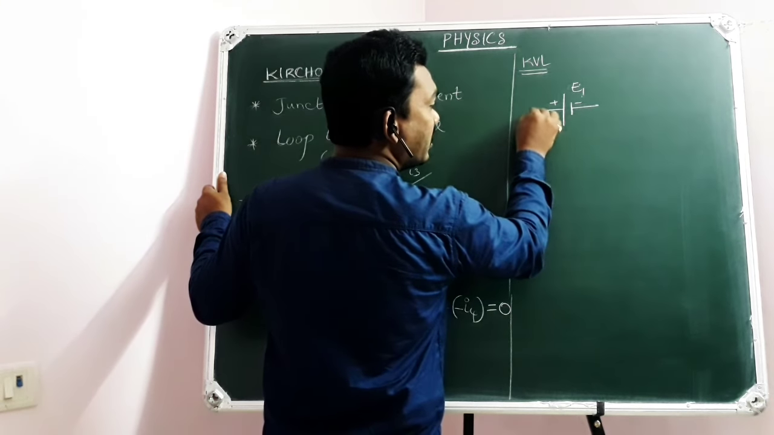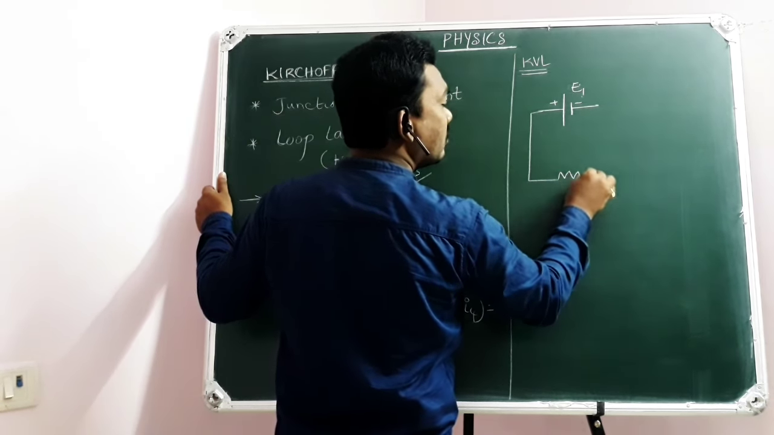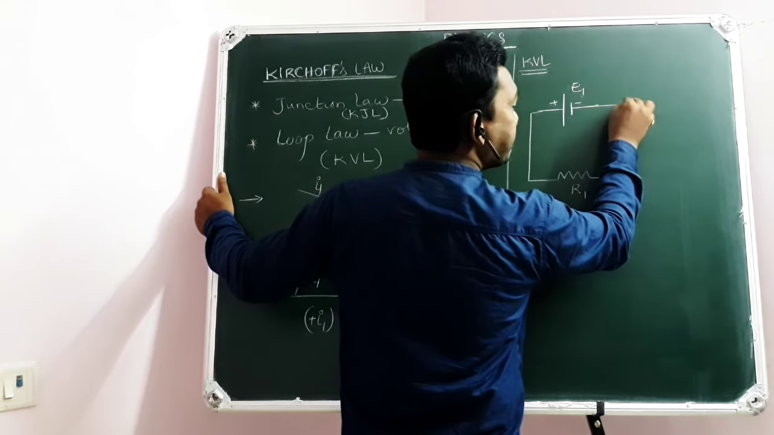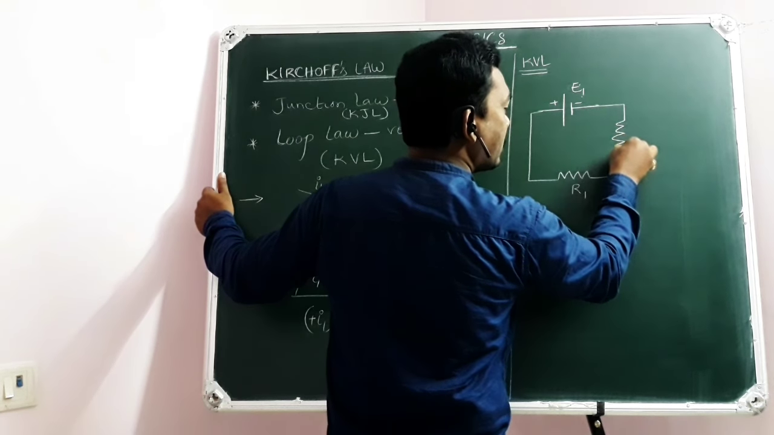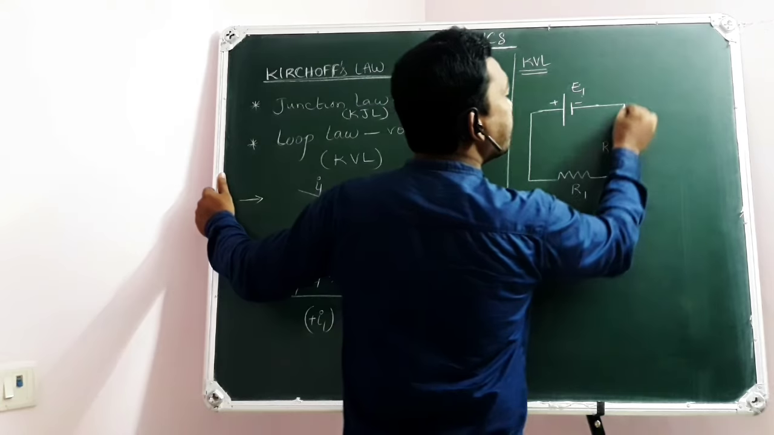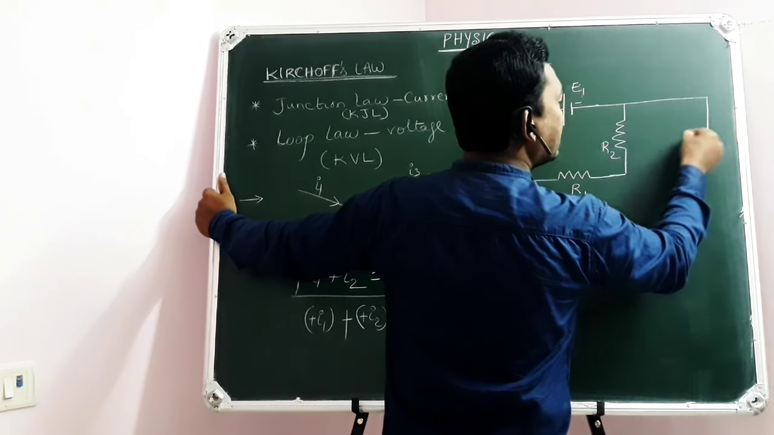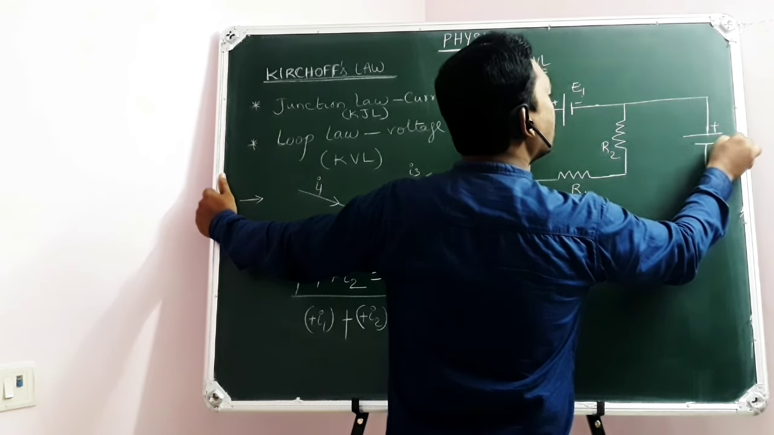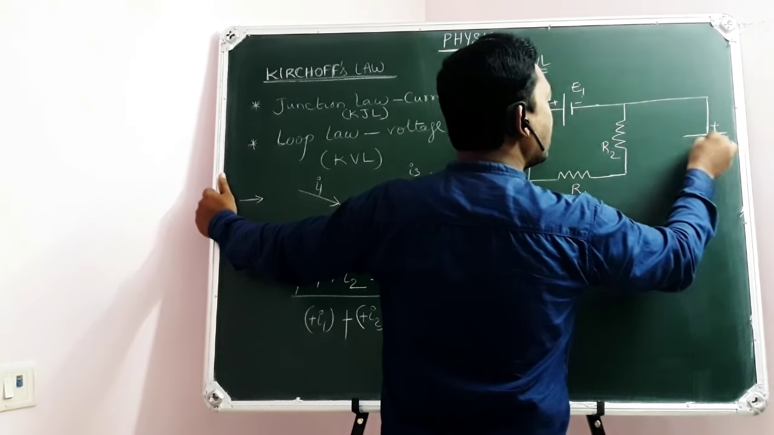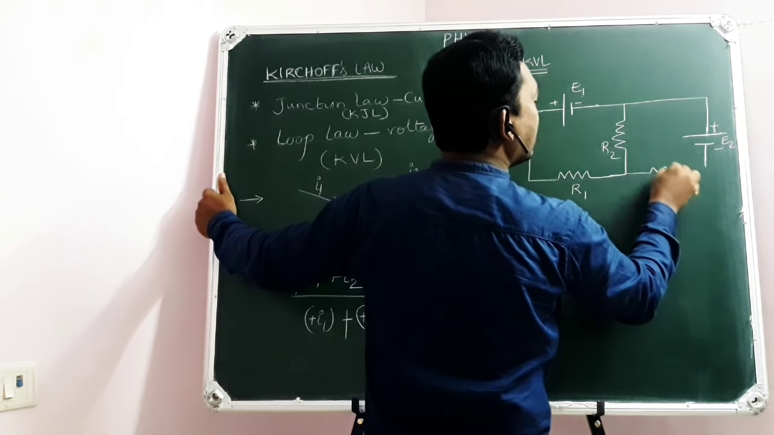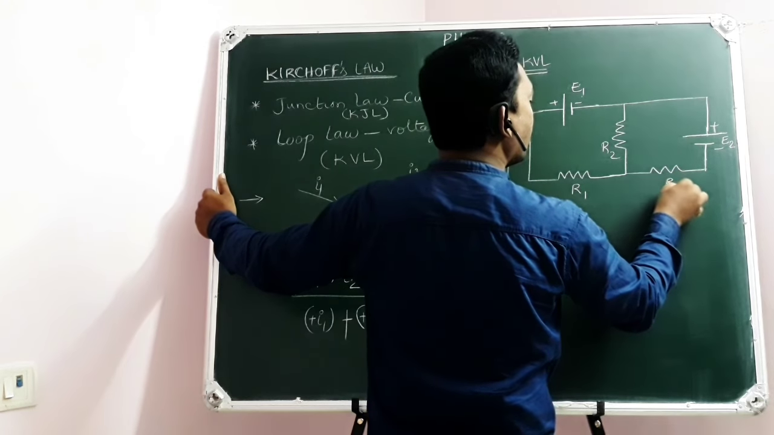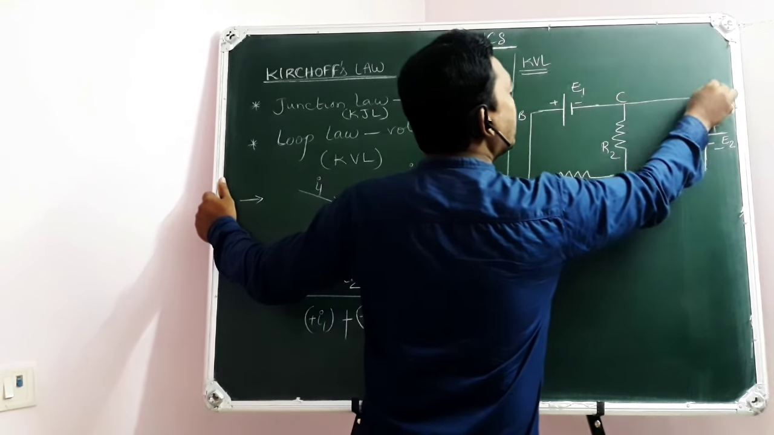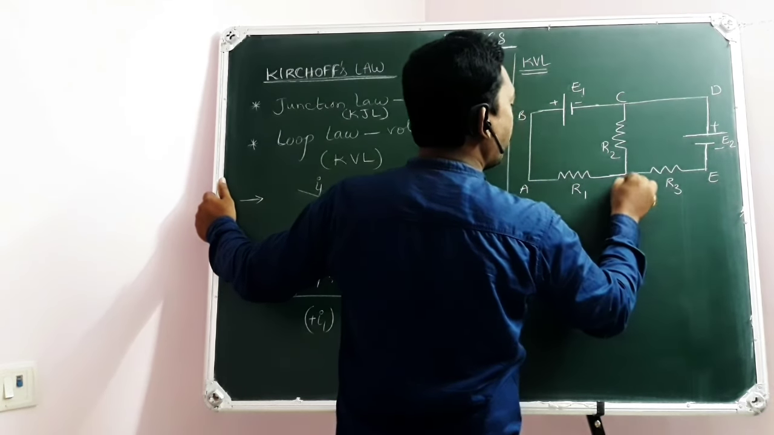There is no problem. Now here, this is connected to a resistor R1. Look at this properly. Here there is another resistor R2. And here there is another cell whose EMF is E2. And here there is another resistor R3. Let me name the points A, B, C, D, E, F.